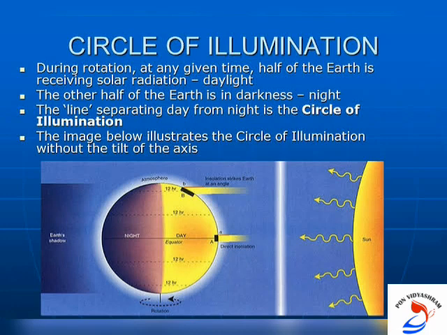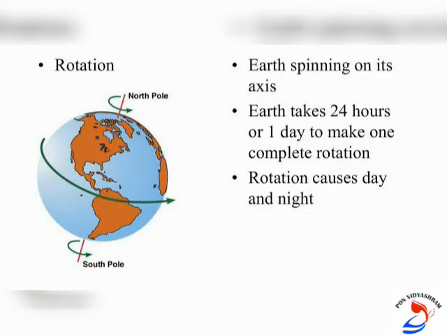The Earth takes about 24 hours to complete one rotation around its axis. The period of rotation is known as the Earth day. This is the daily motion of the Earth. Yes, we have 24 hours a day, isn't it? So that 24 hours is the rotation of the Earth to complete on its axis for one day. So this is the Earth day.